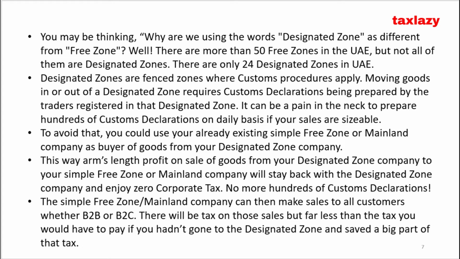To avoid that, you could use your already existing simple free zone or mainland company as buyer of goods from your designated zone company. This way arm's length profit on sale of goods from your designated zone company to your simple free zone or mainland company will stay back with the designated zone company and enjoy zero corporate tax. No more hundreds of customs declarations. The simple free zone/mainland company can then make sales to all customers, whether B2B or B2C. There will be tax on those sales, but far less than the tax you would have to pay if you hadn't gone to the designated zone and saved a big part of that tax.